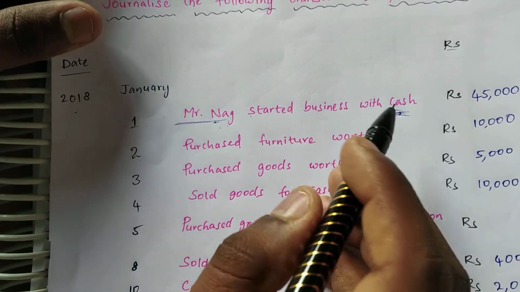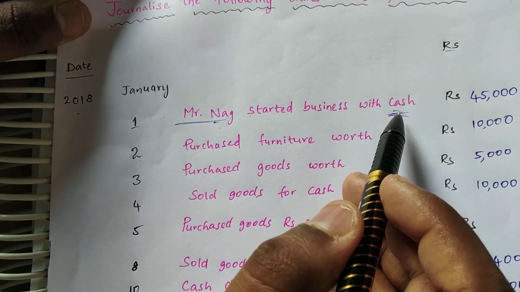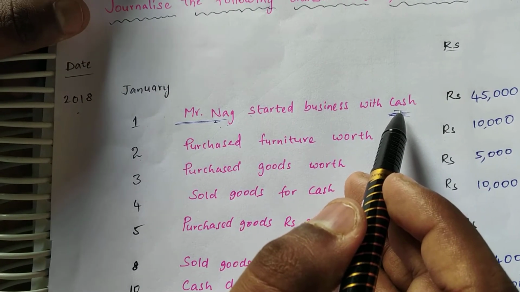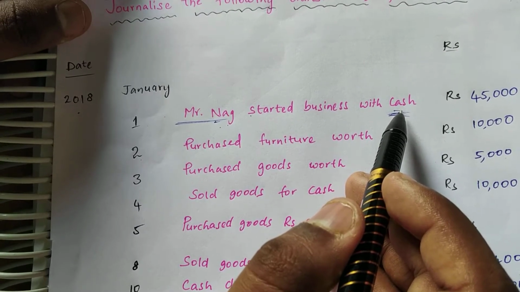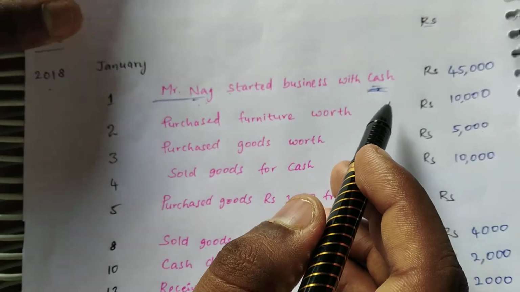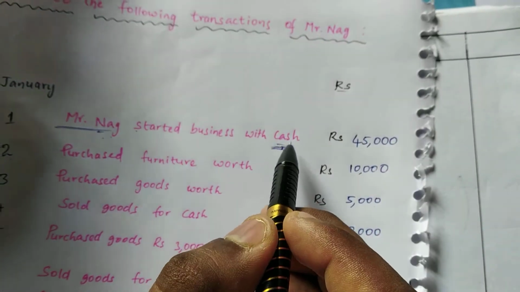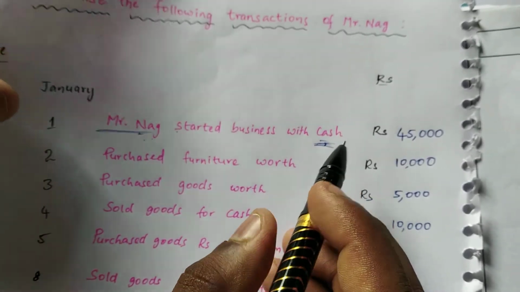So as per the rules of the real account, what is the golden rule of the real account? Debit what comes in, credit what goes out. As per the golden rule, we have to debit because cash is coming into the business. So we have to debit.